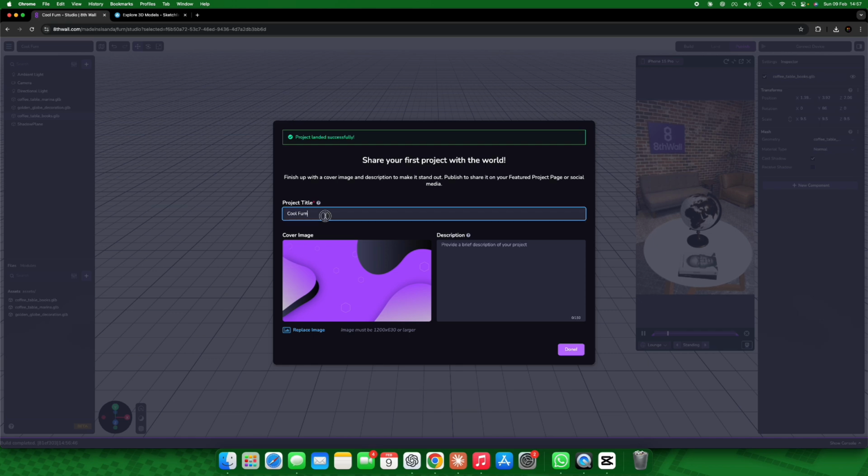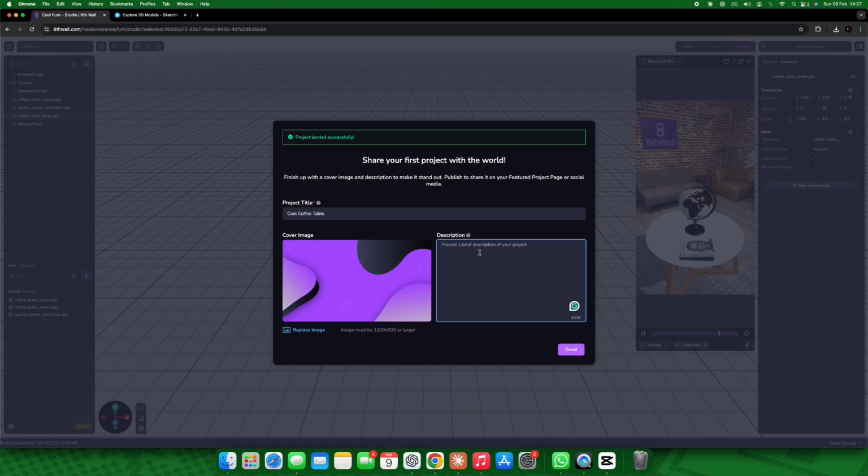So for now, let's just call it cool coffee table, right? I didn't get any images. This is the coffee table simulator. My advice would be, while you're still testing your thing out, please do get as many images as possible so that you can post one as a cover image there, you know. But I believe you can still come back and update the project details after it has been published.